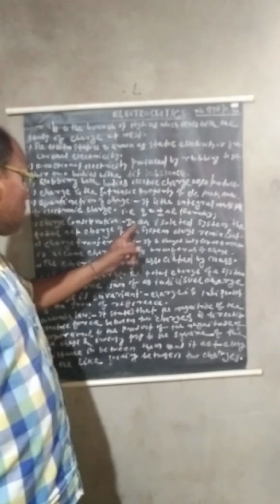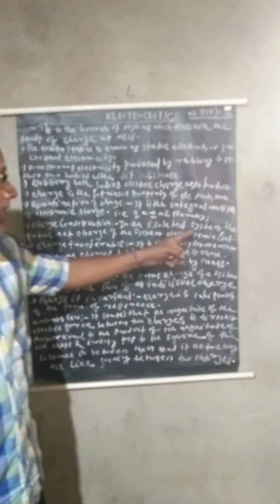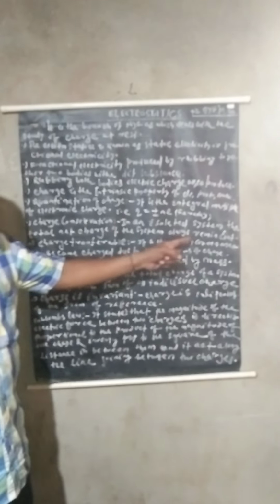Then conservation of charge. What do you mean by conservation of charge? In an isolated system, the total net charge of the system always remains constant. That is known as charge conservation.